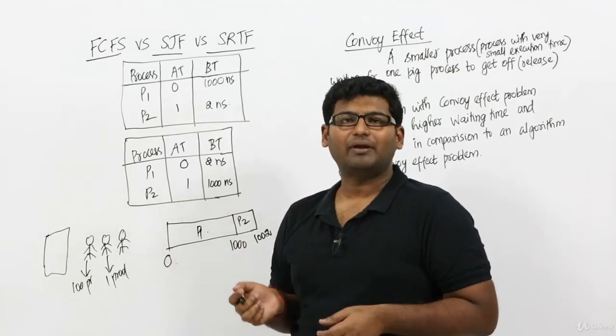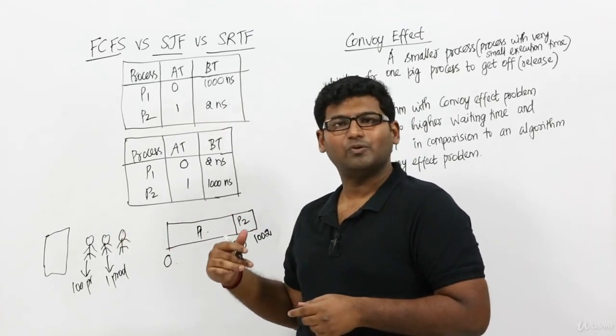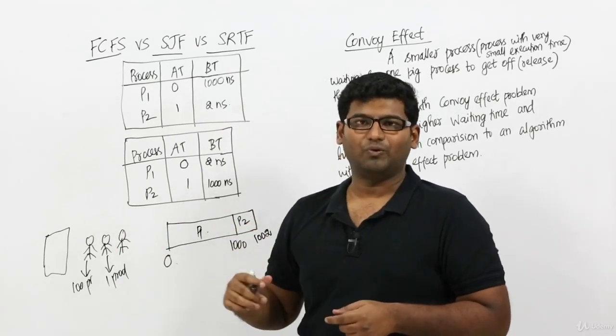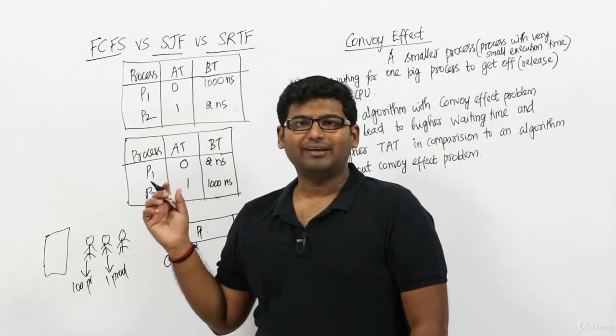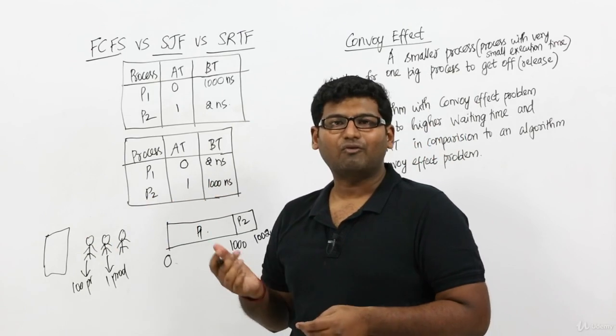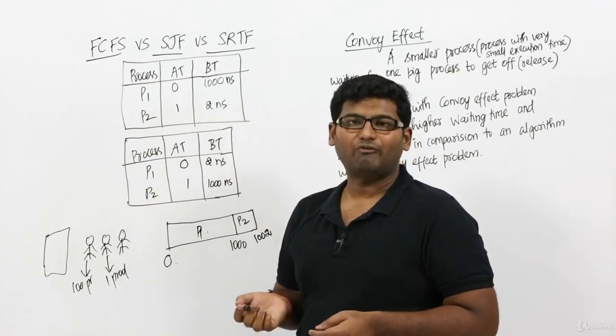So what is actually happening here? The smaller process is waiting for one big process to release the CPU so that this small process can utilize the CPU. That is what we mean by convoy effect, right? So clearly SJF suffers from the problem of convoy effect. Now tell me whether SRTF suffers from convoy effect or not.